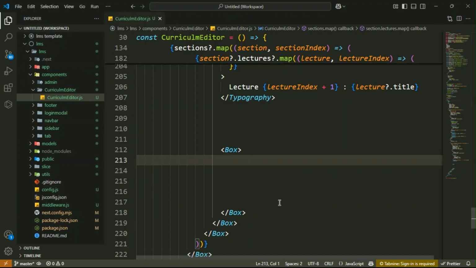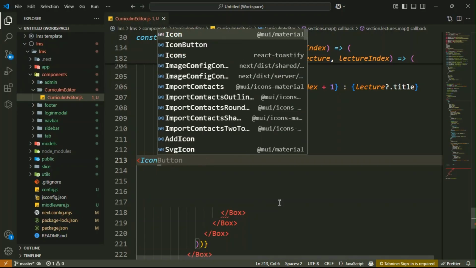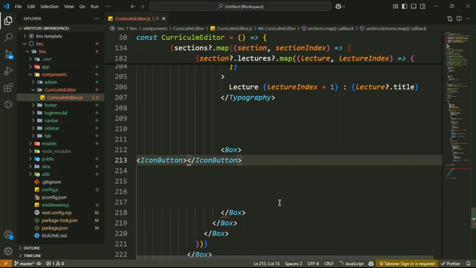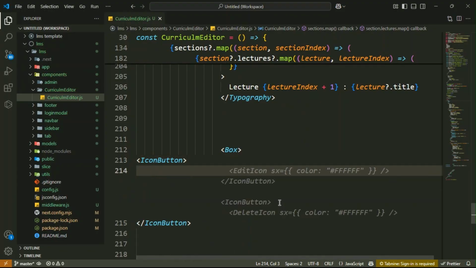That is from the library, an add check icon, to implement the feature. So here you have the icon button. Then inside the icon button, you have to display your notes icon.